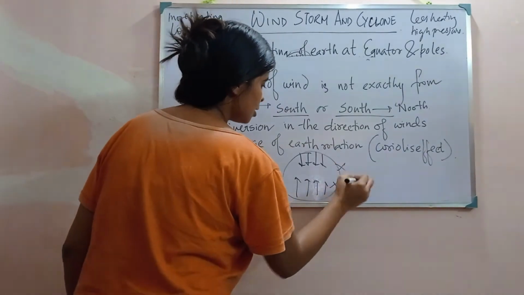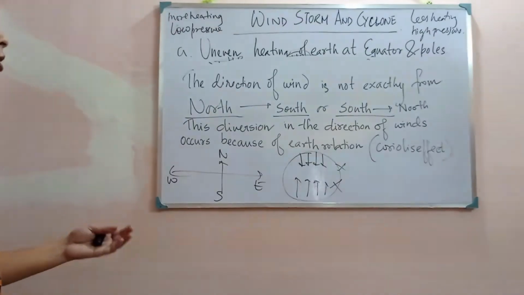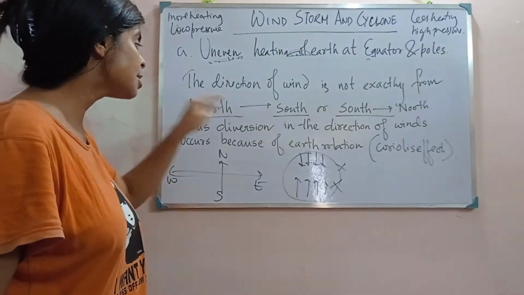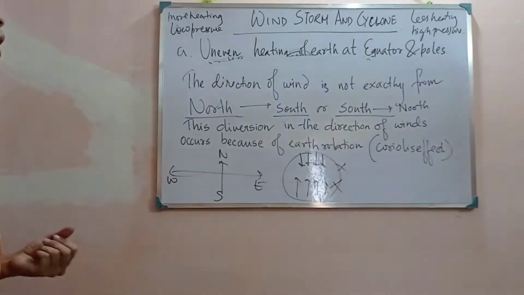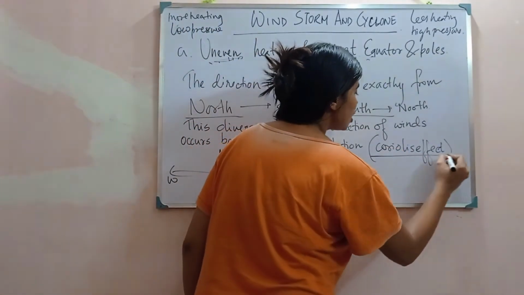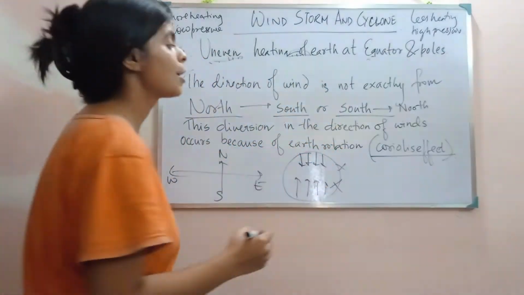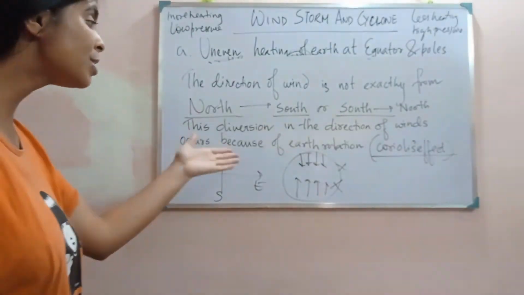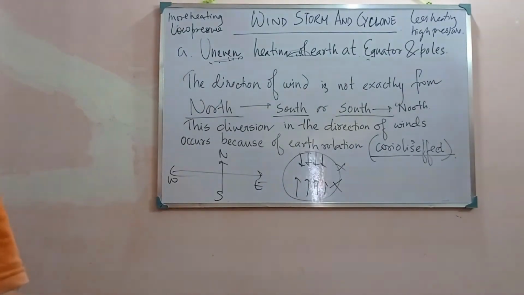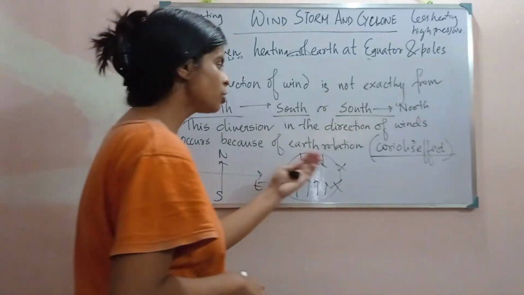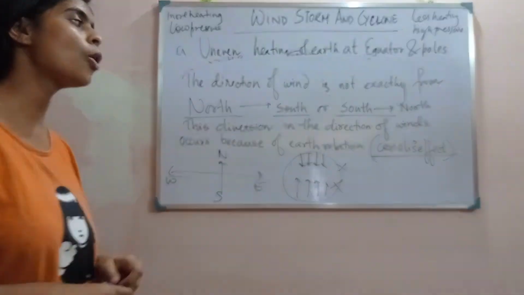The direction of the wind is always diverted. And why is this happening? This diversion in the direction of the wind occurs because of the earth's rotation, and this is called the Coriolis effect. The diversion in the wind direction occurs because of the earth's rotation, and this effect is called the Coriolis effect.